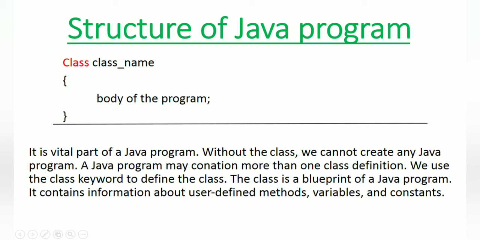Another example: in a school, two different types of people are there. One kind of people are the teachers, and another kind of people are the students. So we can say there are two classes. The first class is teachers, and the second class is students. Which are the objects of the class teachers?